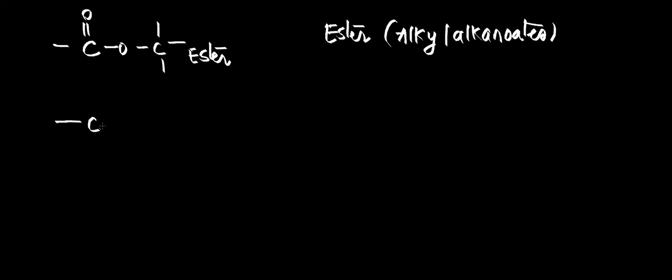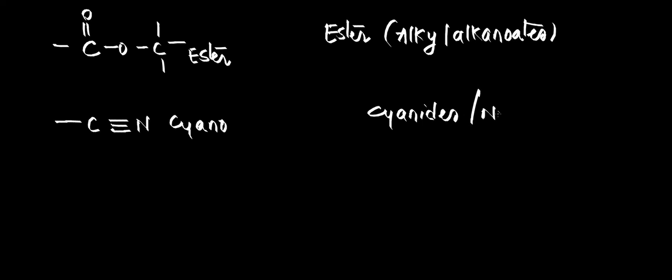Okay. If you find C triple bond N, that is cyano group, the class of organic compounds is called cyanides, or they are also called nitriles. In a simple way, they are called alkane nitrile family of compounds.